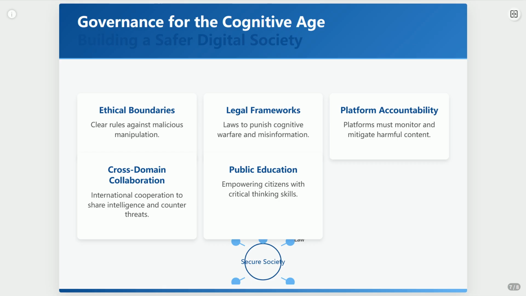Fourth, cross-domain collaboration. This isn't a solo sport. International cooperation is essential to share threat intelligence and counter transnational campaigns. And finally, public education. Equipping citizens with the critical thinking skills to navigate this complex landscape is paramount. It's about building a resilient, informed society.